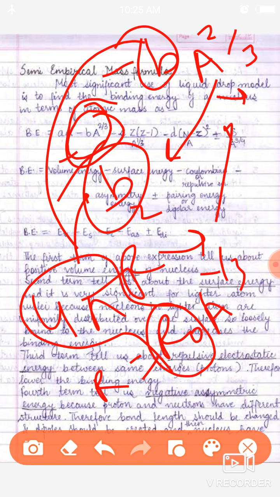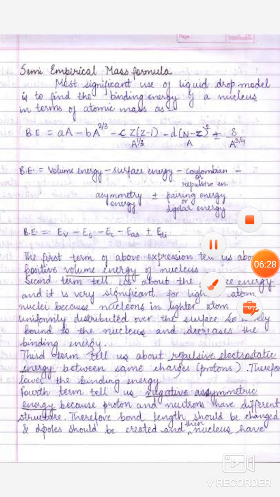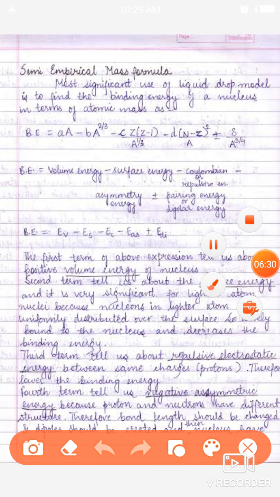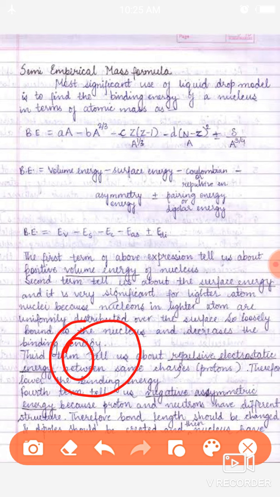As well as we know that the third term arises due to Coulomb interactions between the nucleons. As each nucleus is made of protons and neutrons, as the number of protons increases, the Coulomb interaction increases.